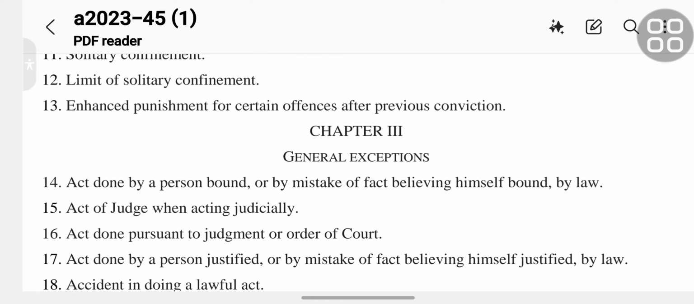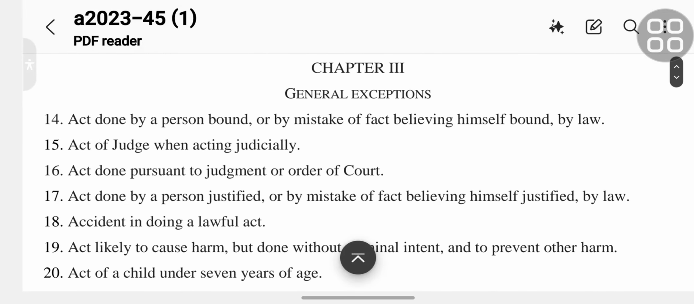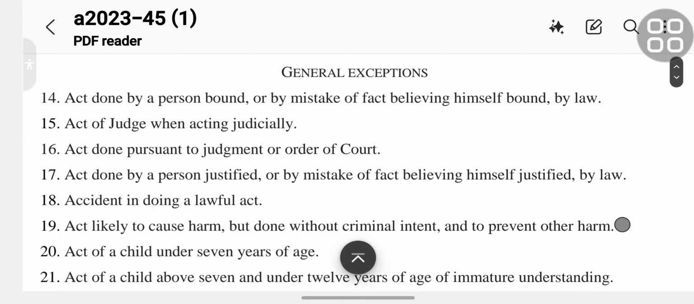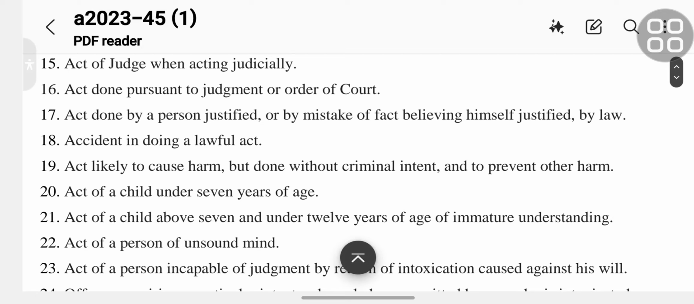So this is Chapter 2. Coming to Chapter 3, general exceptions. Section 14 is act done by a person bound, or by mistake of fact believing himself bound, by law. Section 15 is act of judge when acting judicially.